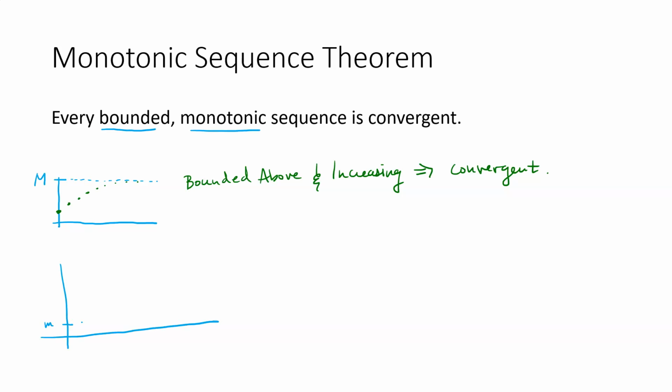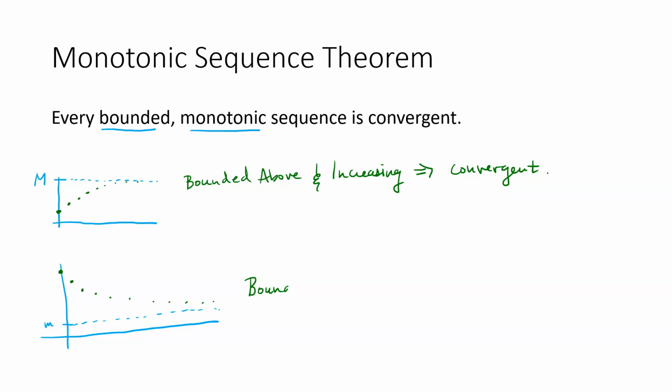So in other words, there's some lowercase m smaller than all the values. And supposing the terms of the sequence are decreasing. So as the sequence goes, they're always going down, but because it's bounded below, they can't go past that lower boundary. So they'll get closer and closer to some value.